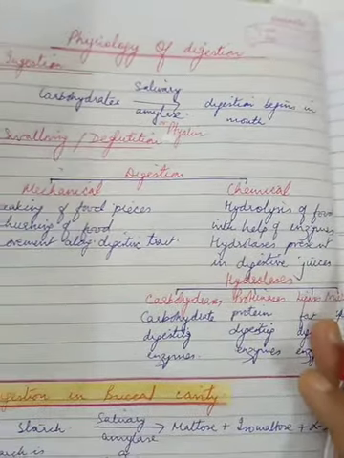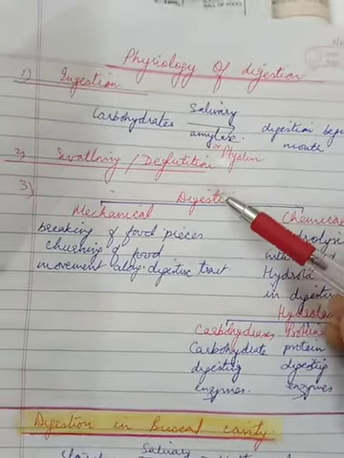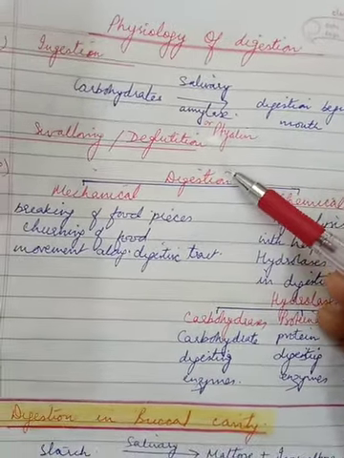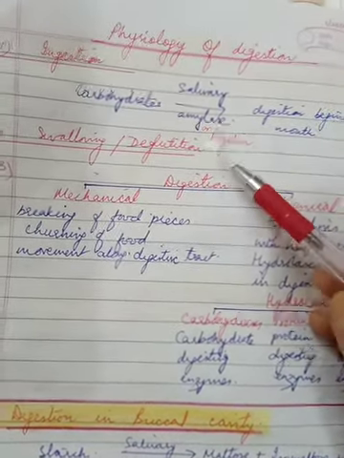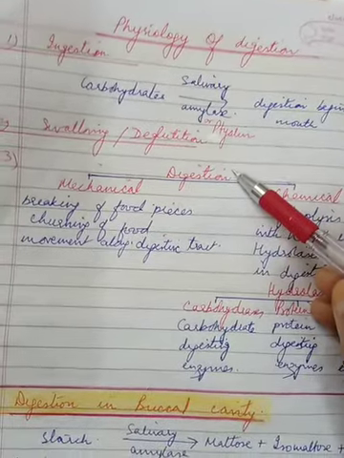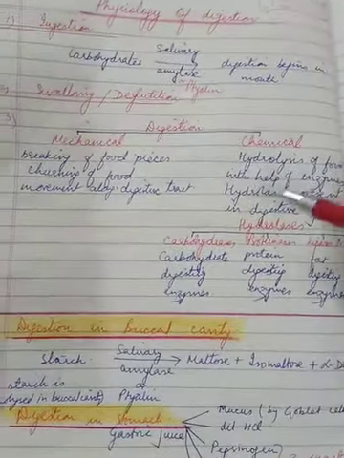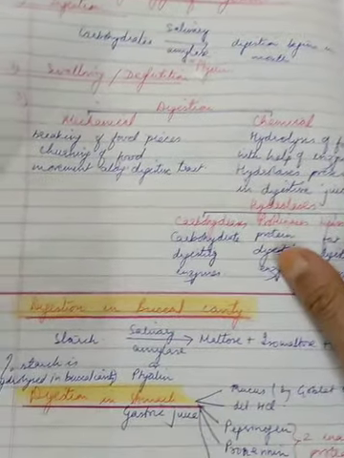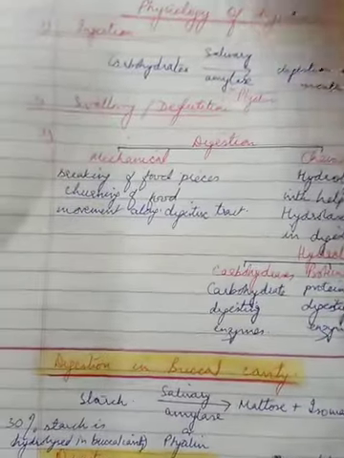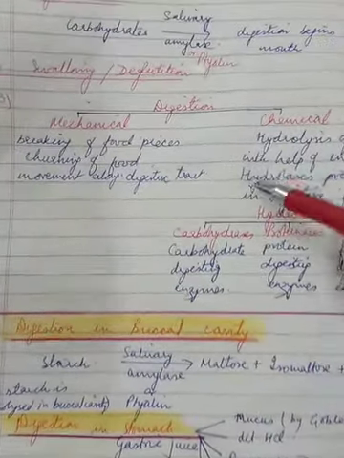Then comes the next process of swallowing or deglutition, which is the movement of bolus from the oral cavity into the esophagus. Now the food is swallowed and will reach the stomach. During swallowing, we should revise that the glottis remains closed and the breathing stops. Then, as soon as the food reaches the stomach, the process of digestion begins in the following way.